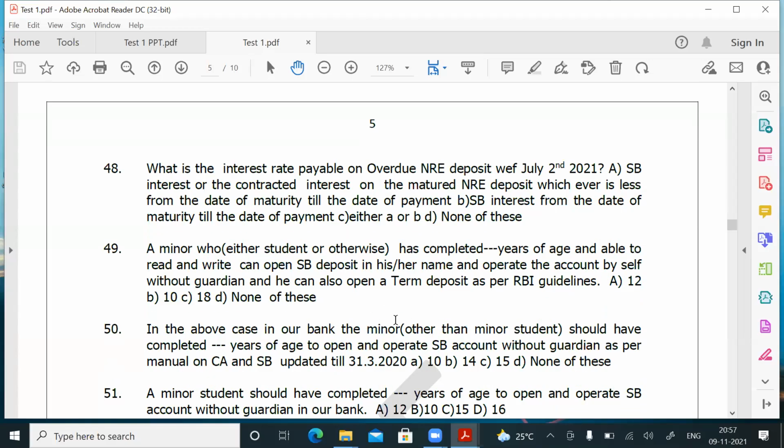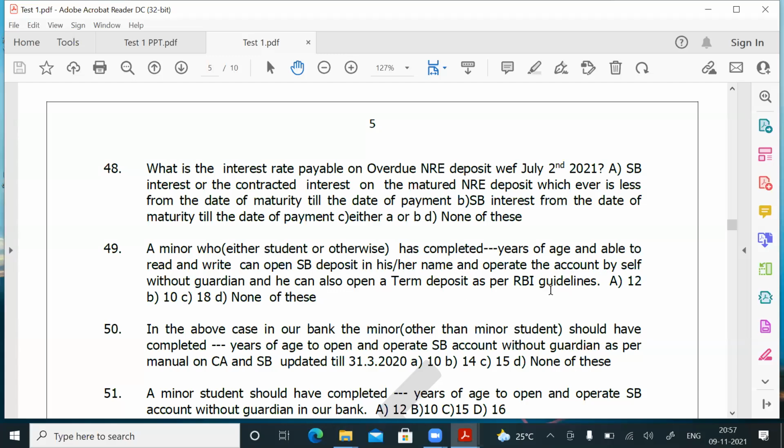So these questions are taken from your SB and current account manual updated till 31/3/2020, which is uploaded in your website. A minor, either student or otherwise, who has completed __ years of age and is able to read and write can open an SB deposit in his or her name and operate the account by self without guardian, and can also open a term deposit as per RBI guidelines.